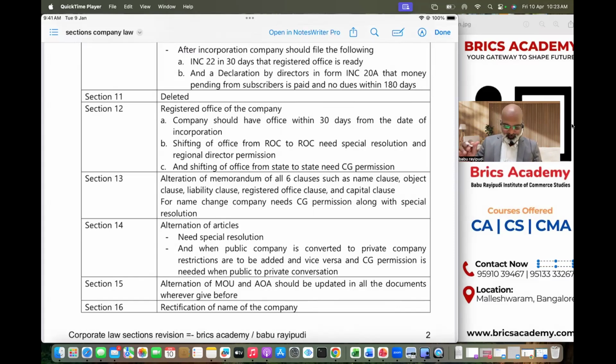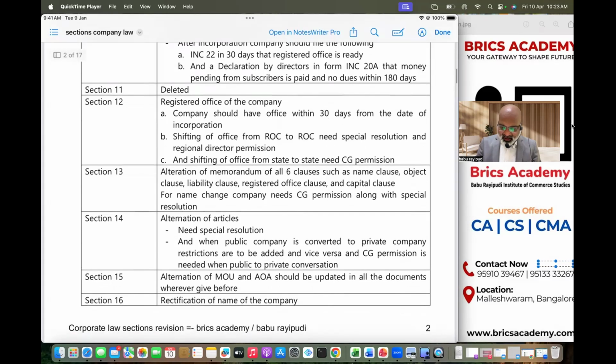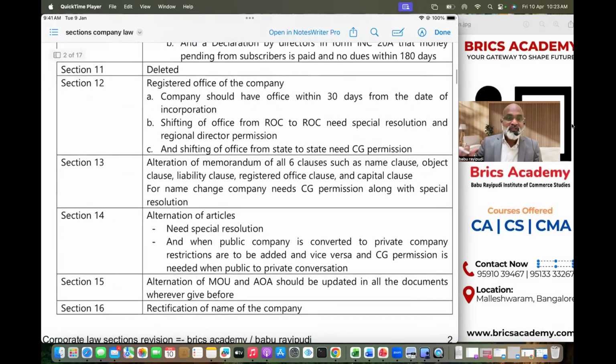Let's continue from the earlier class, that is Section 12, Company Law 2013. Section 12 talks about the registered office of the company. That means the first very important thing is every company should have a registered office within 30 days from the date of incorporation.